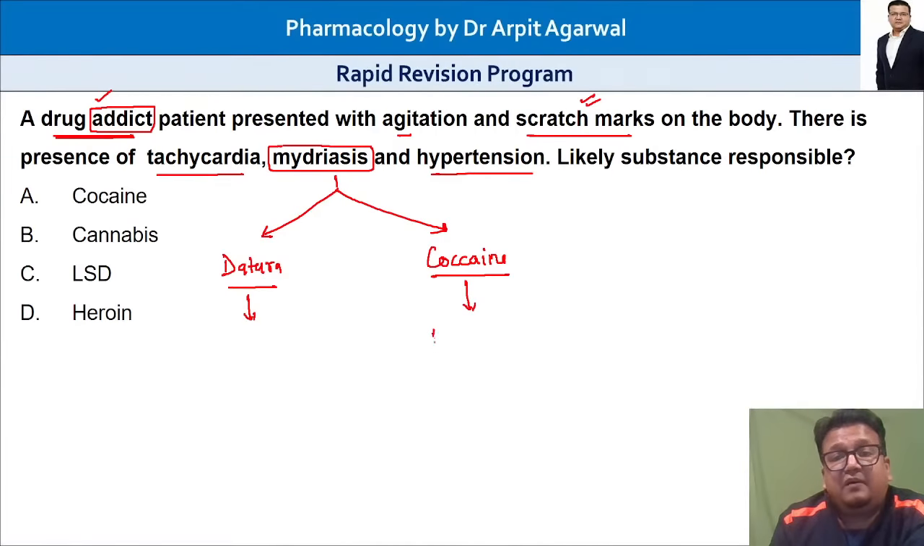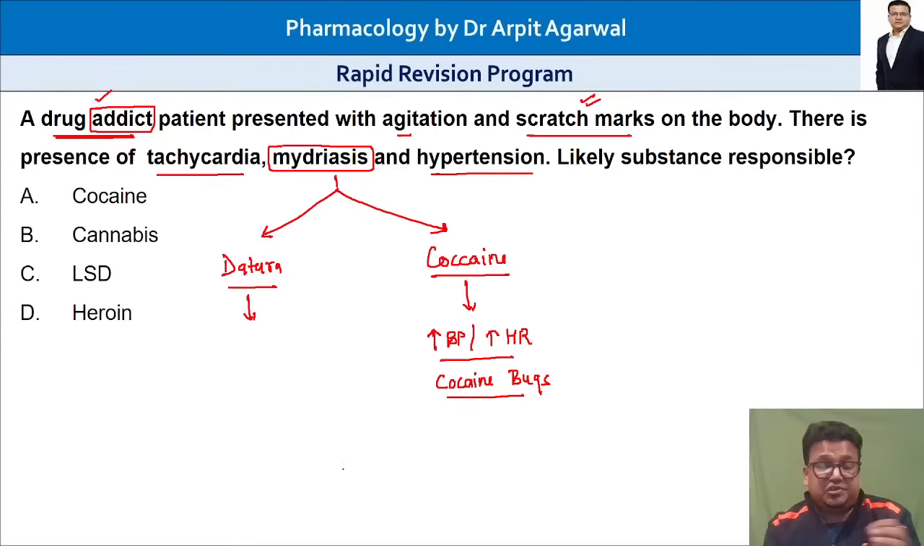In cocaine, you will have increase in BP, increase in heart rate, and you will have scratch marks because the patient feels tactile hallucination, the cocaine bugs. Cocaine bugs lead to the scratch marks. So our question is clear. The answer is cocaine. But with mydriatic pupil, please understand, datura poisoning is also an addiction. Datura addiction is also common in India.